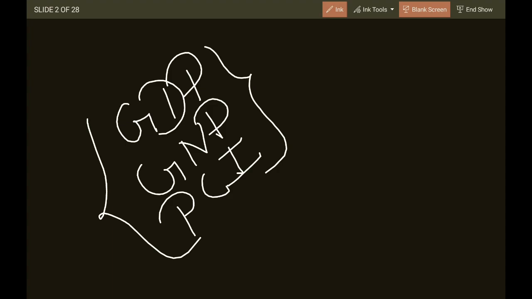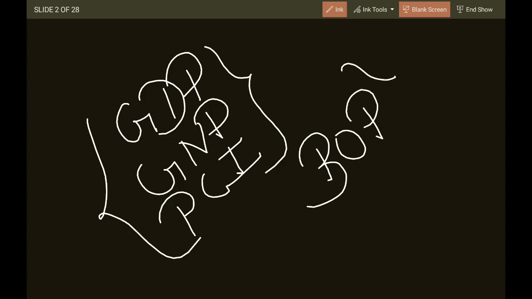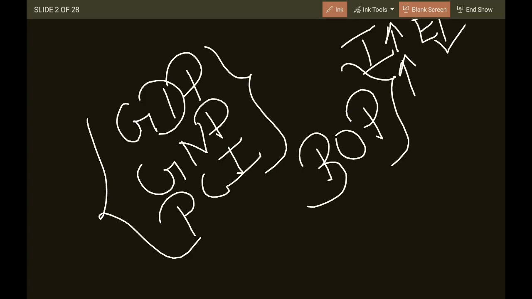It is also concerned with BOP, balance of payment. The balance of payment should be balanced. It should not be in deficit. Imports should not be high. If we are importing more and exporting less, what will happen? We have to pay more in the other country's currency, and our currency's value will decrease.